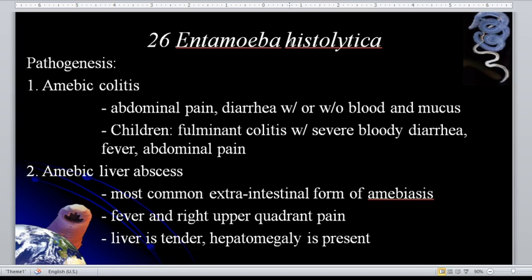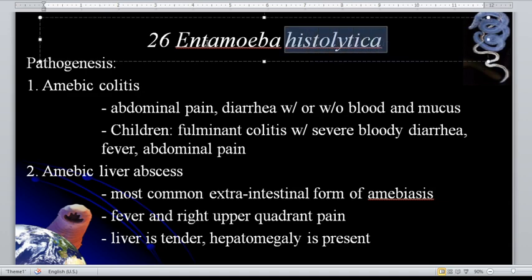Guys, take note, Entamoeba histolytica, it has the invasive form. Therefore it can destroy tissues. So take note of this word. Histo means tissues, right? Histology, study of tissues. Histo means tissues. The lytica represents lysis. So the Entamoeba histolytica, lysis of tissues. It is capable of lysing the tissue. Okay, I hope that is clear.